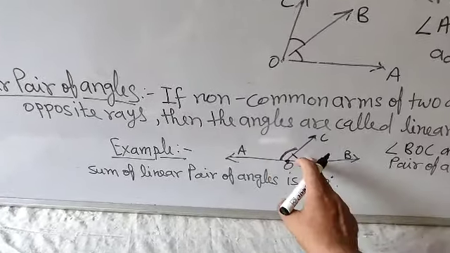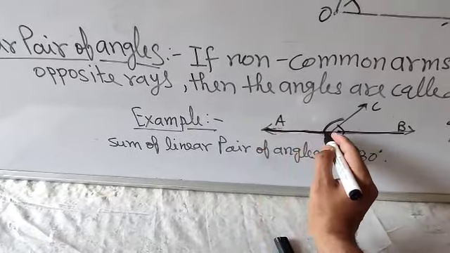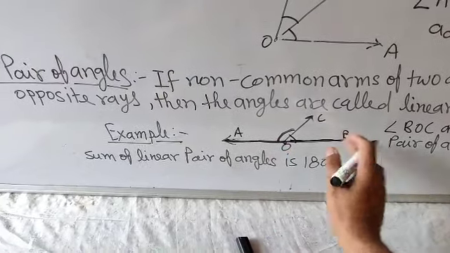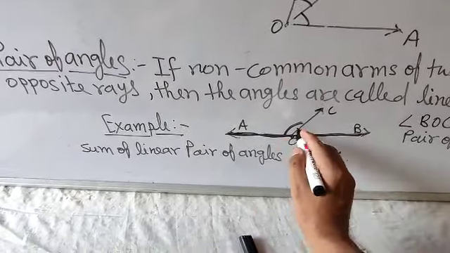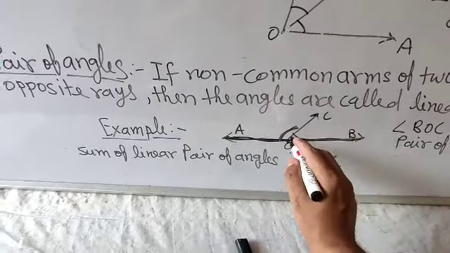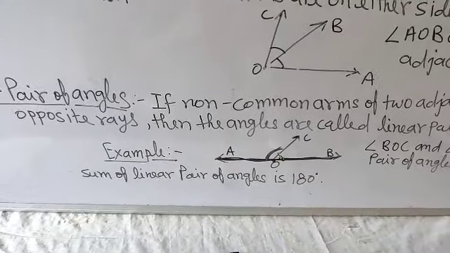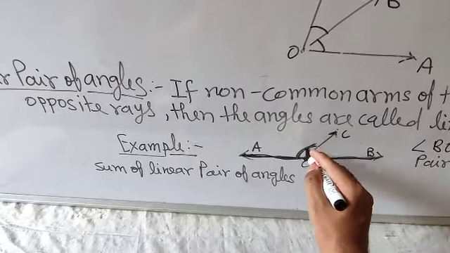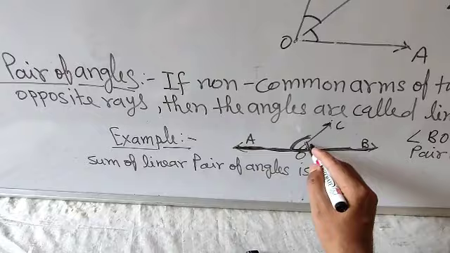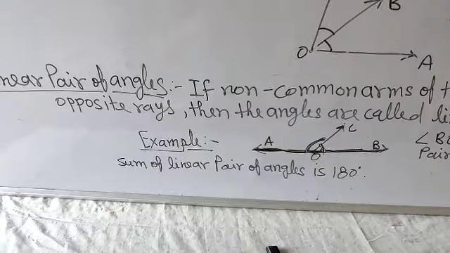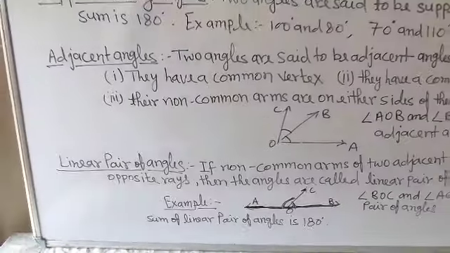But here you will find that OB and OA, the non-common arms, make a straight line. OA and OB make a straight line. So in this case these are adjacent angles, but since it is a straight line, these two angles are called a linear pair of angles. It means angle BOC and angle AOC are a linear pair of angles. And if it is a straight line, then the sum of these two angles will be 180 degrees. It means the sum of a linear pair of angles is always 180 degrees. So that is called the linear pair of angles.